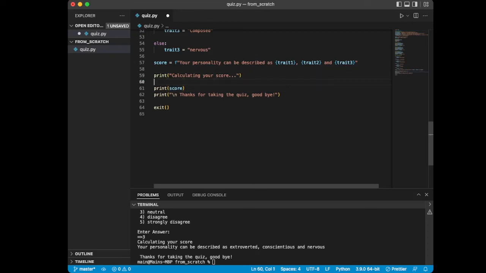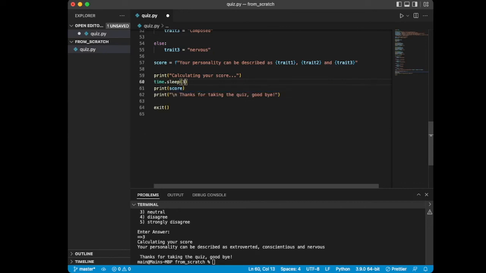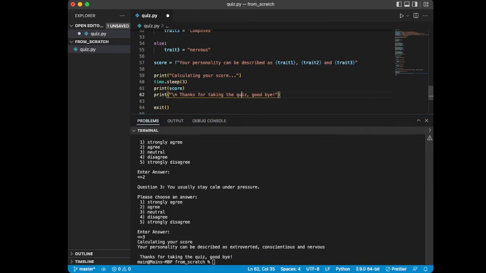So we're going to use one of the built-in functions within time to pause our program here. So when it says calculating our scores, we're going to say time.sleep, open close parentheses, which again tells us it's a function. And we're going to put the number 3 in there. What the sleep function does is it will pause the program for the amount of seconds that you put into the parentheses. So after it prints calculating the score, it'll wait for 3 seconds, then actually give you your score and print this out. So check this out. I'm going to run this just to show you how this works.